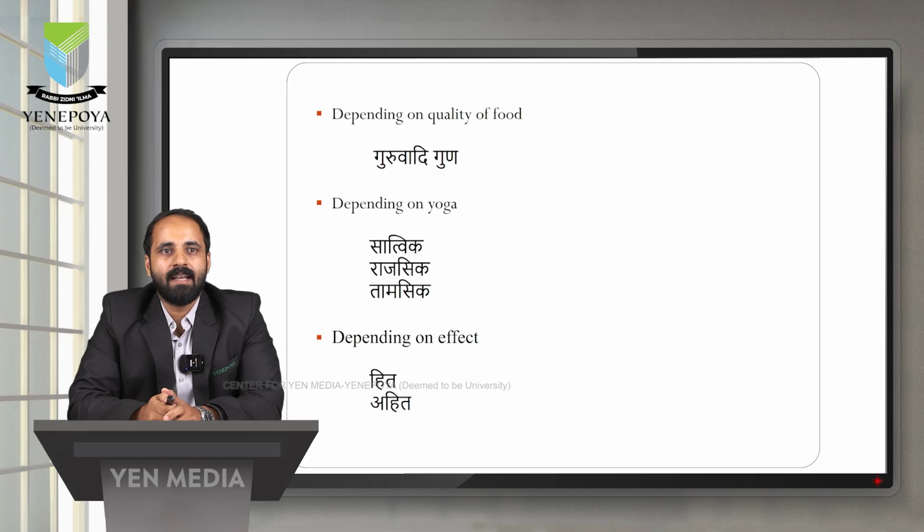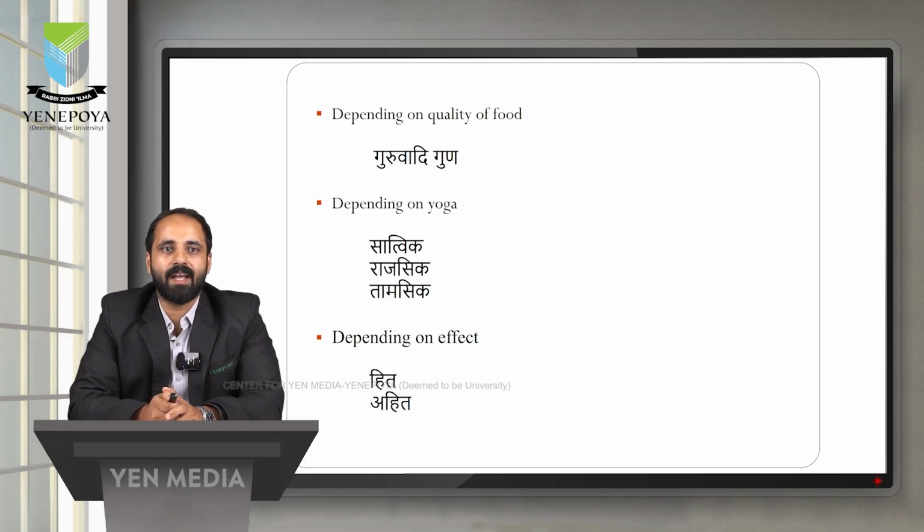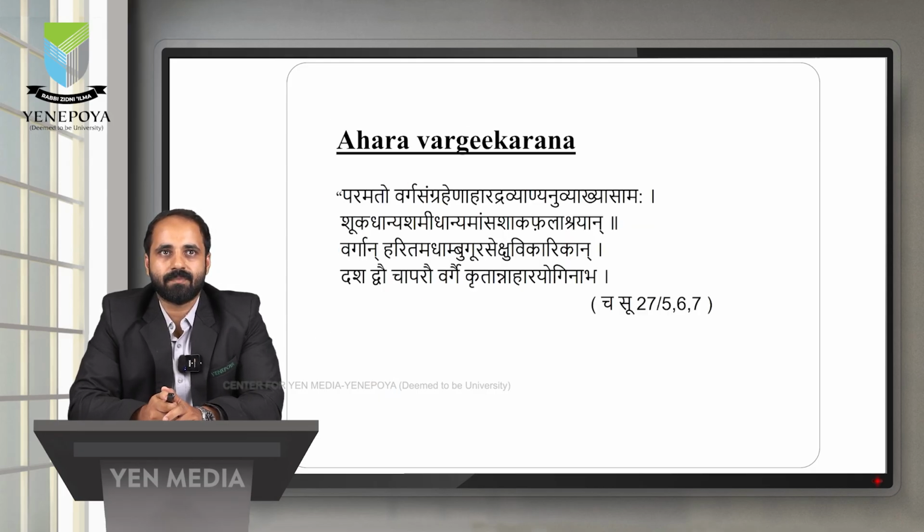That is next. Tamasika Ahara, that is stale food, processed food, etc. We can take these as examples for the Tamasika Ahara. Depending on effect, Hita and Ahita Ahara, that is wholesome food and unwholesome food. These are the two kinds depending on the effect.